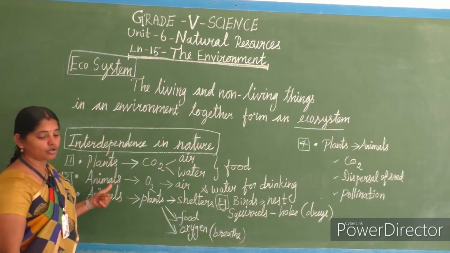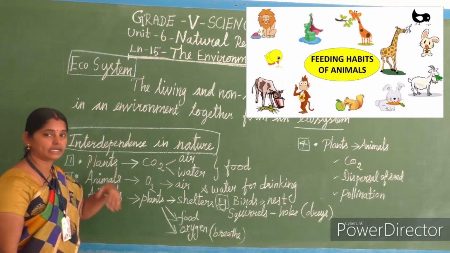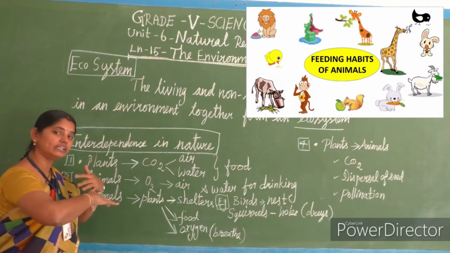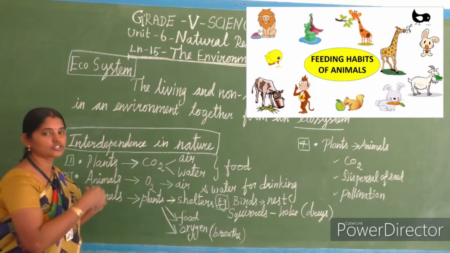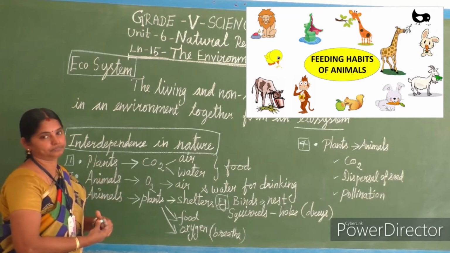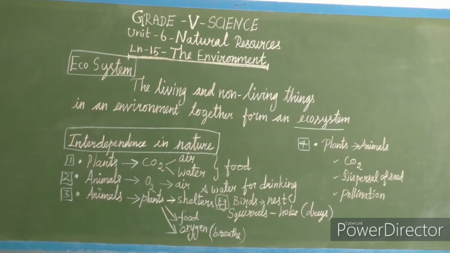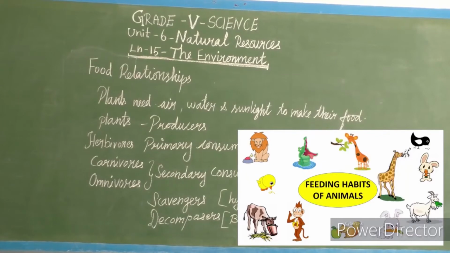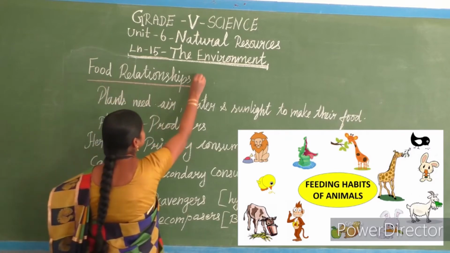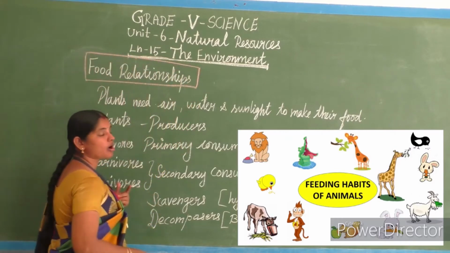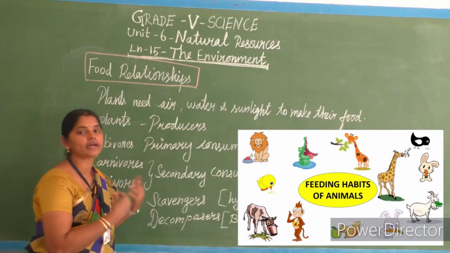Now we'll see about food. What kind of food is taken by the animals and how we divide the animal group by the way of the food taken by the animals. That means food relationship. See children, food relationship. Okay, how animals are divided according to their food habit.